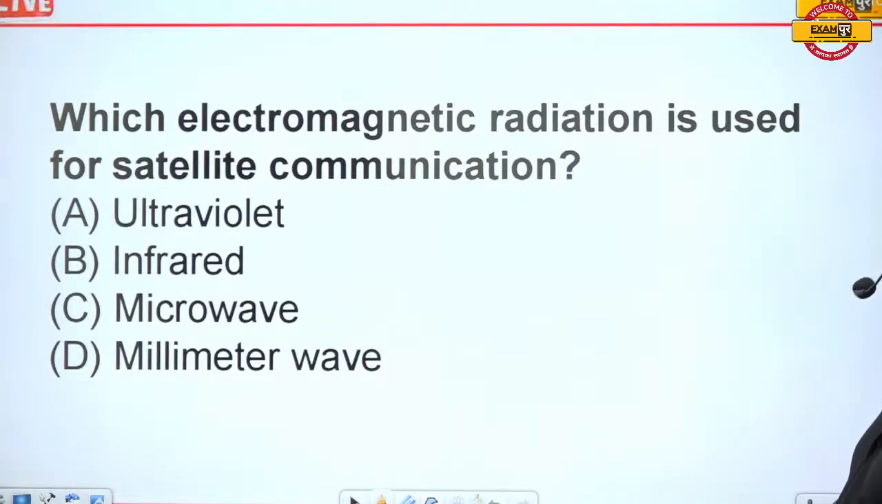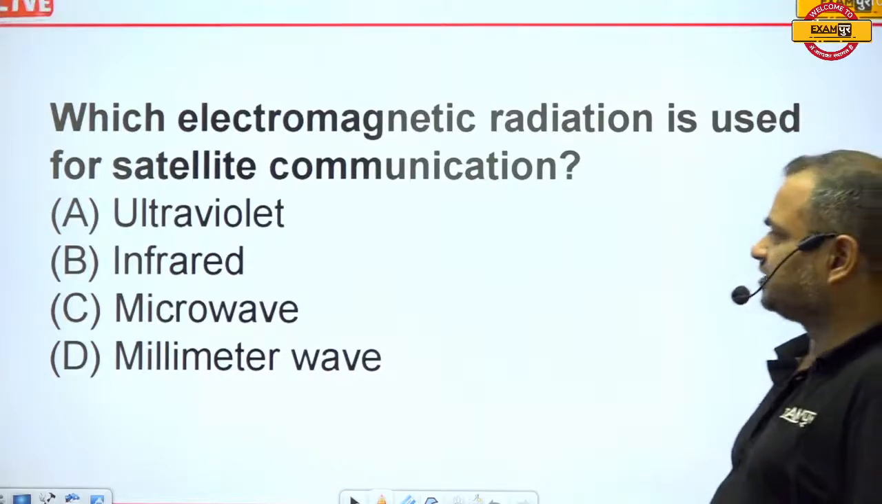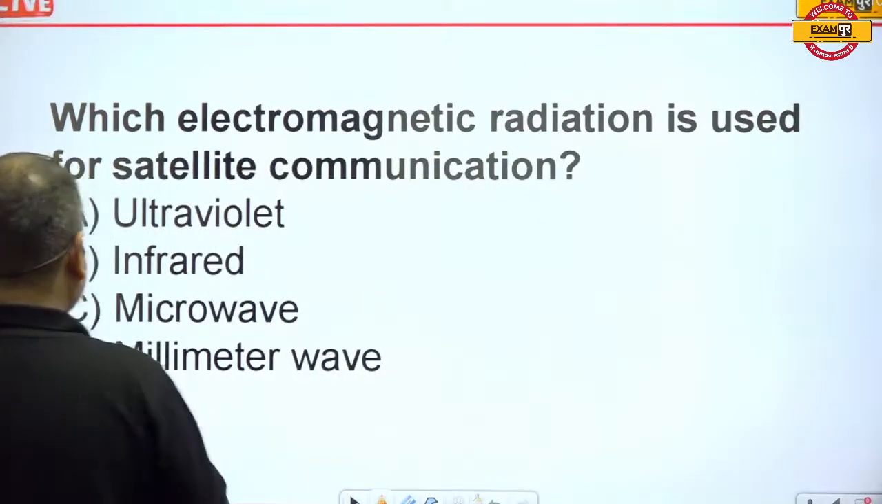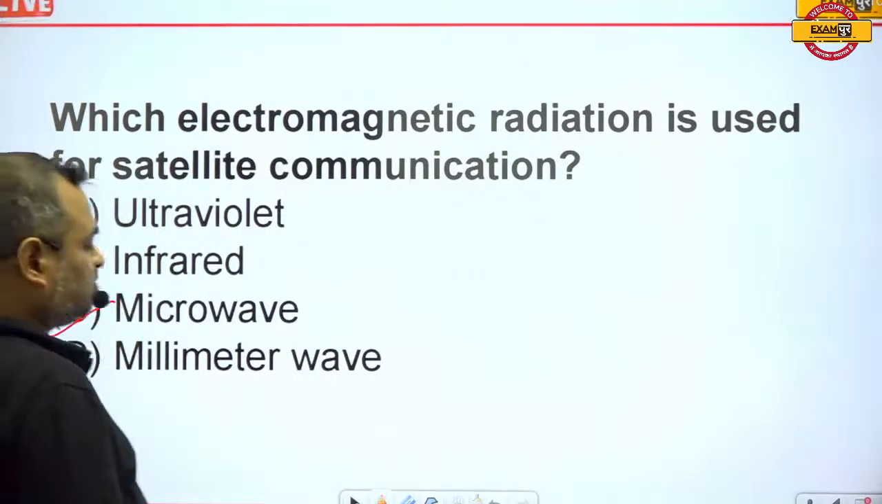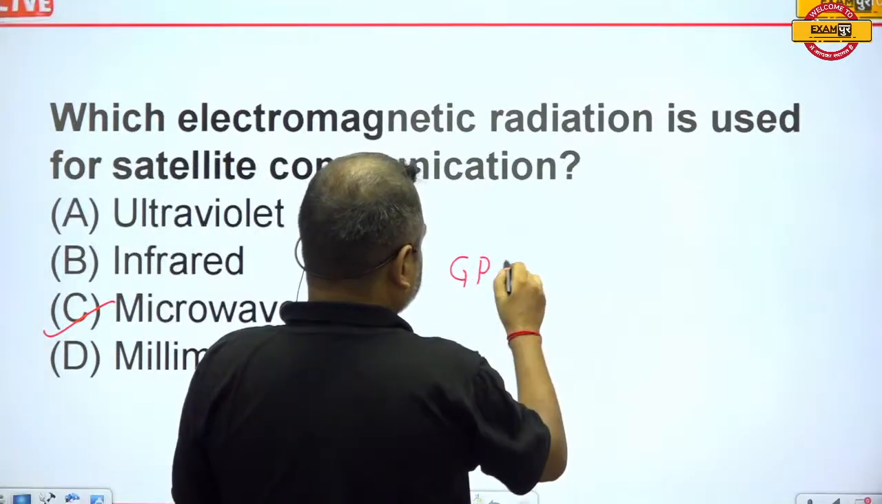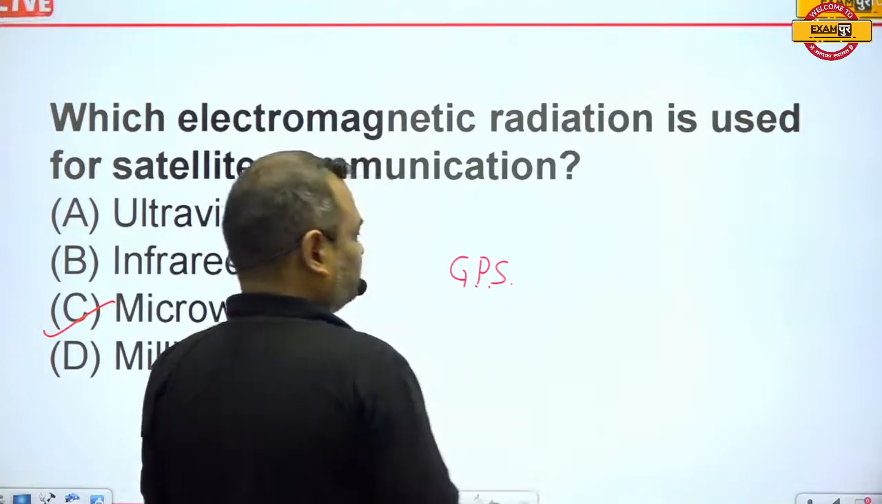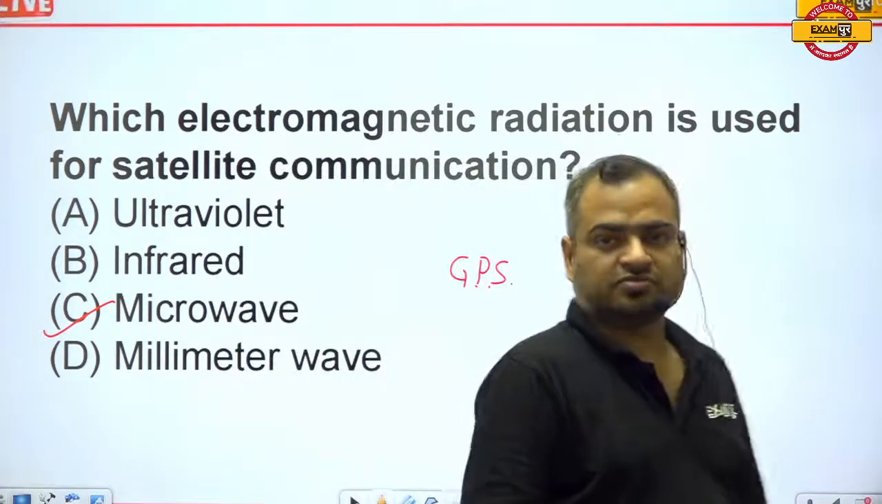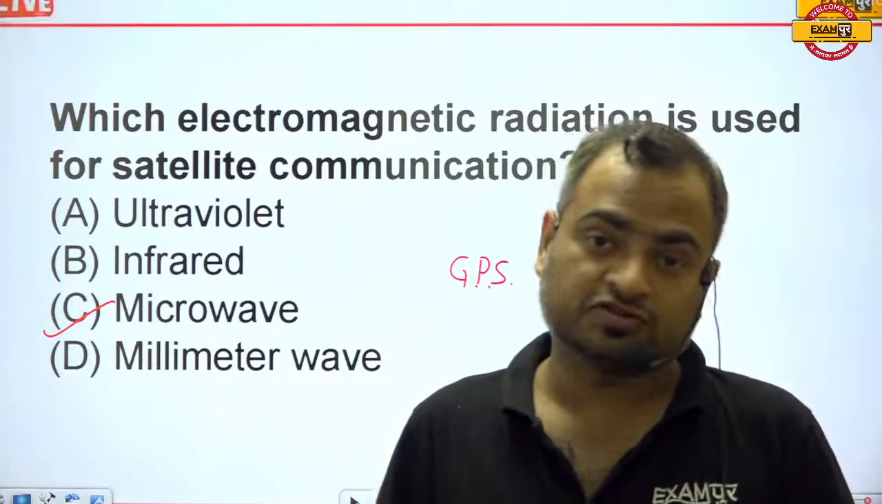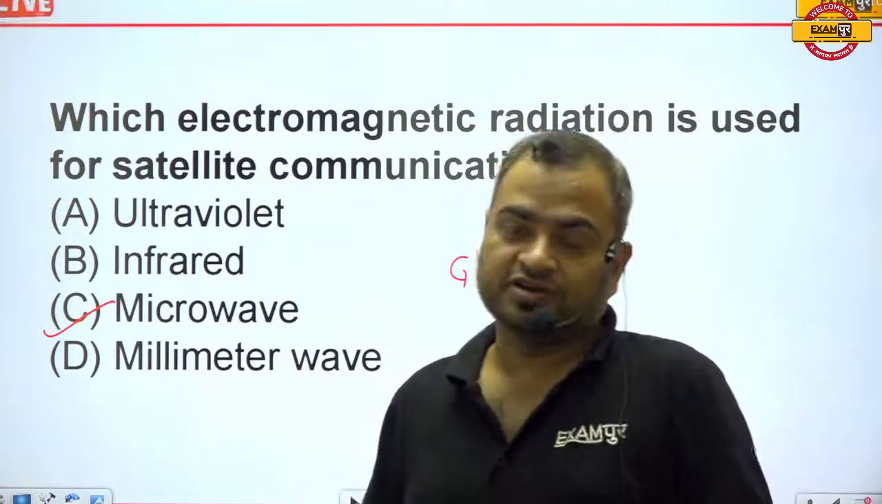Which electromagnetic radiation is used for satellite communication? Satellite communication uses microwaves. Guys, the Global Positioning System, GPS, also works on satellite communication actually.